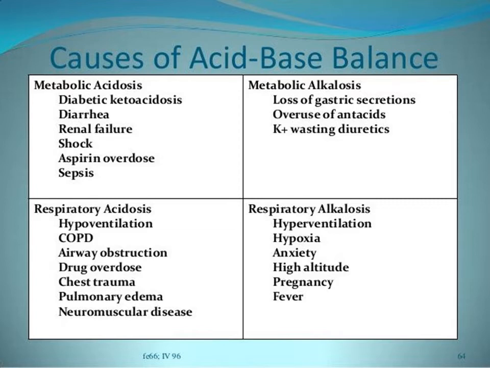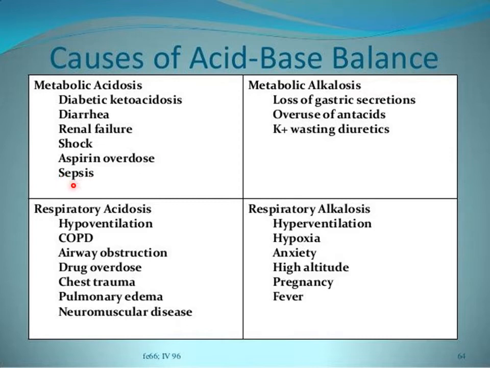So in shock, especially hypovolemic shock, the function of the renal tubular cells is affected, and it can lead to metabolic acidosis. So what happens in case of aspirin overdose? Now aspirin is a drug and it is acidic in nature. It is also known as salicylate or salicylic acid. So whenever an overdose of aspirin occurs, there is addition of acids or hydrogen ions inside the blood, leading to metabolic acidosis. In addition to aspirin, if ethanol poisoning or methanol poisoning occurs, it can also lead to decrease in pH of blood or metabolic acidosis.